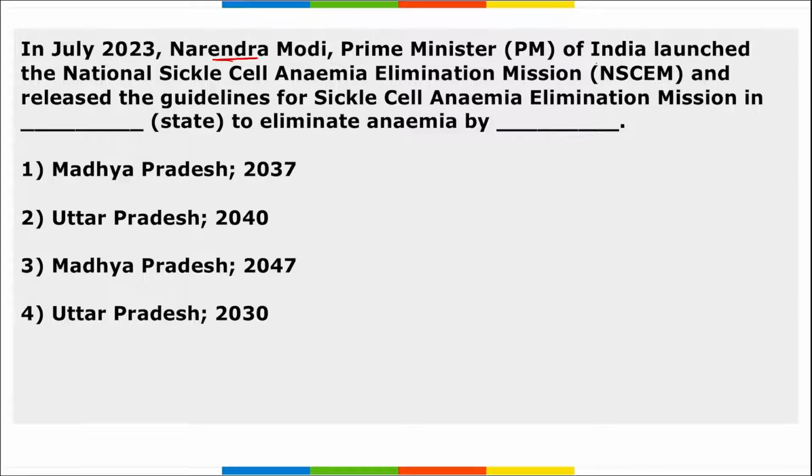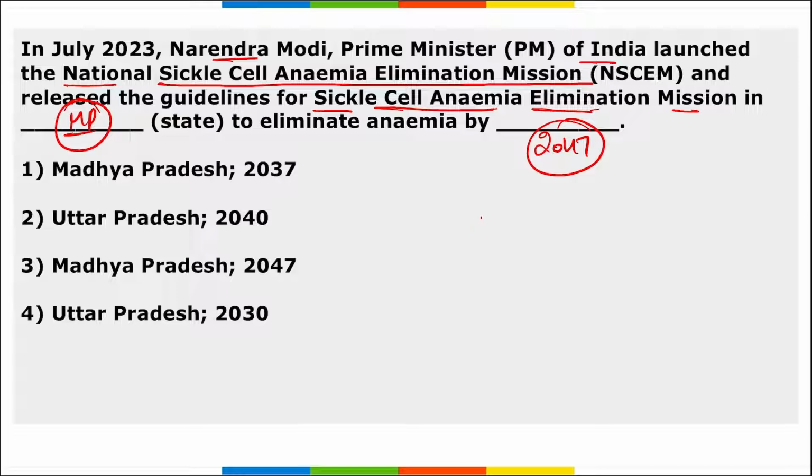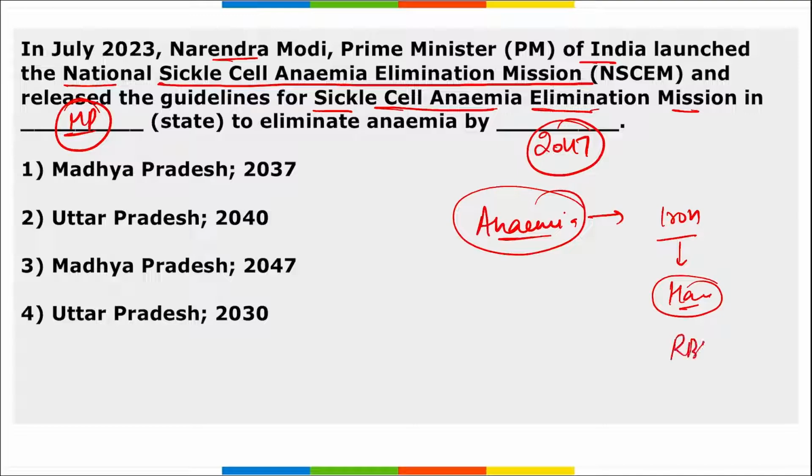Next, Narendra Modi, the Prime Minister of India, launched the National Sickle Cell Anemia Elimination Mission and released the guidelines for it in which state? So it was released in the state of Madhya Pradesh with the target of eliminating anemia by 2047. Remember, anemia is caused due to the deficiency of iron, right? And iron is found in hemoglobin, and hemoglobin is found in red blood cells in our blood. So we can say due to the deficiency of red blood cells, we can have the problem of anemia.